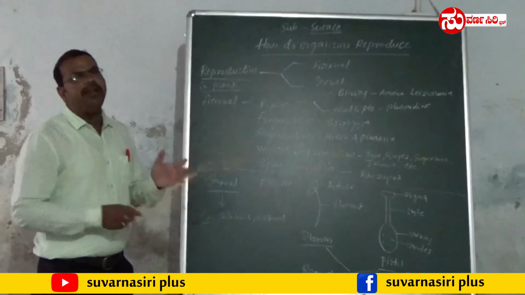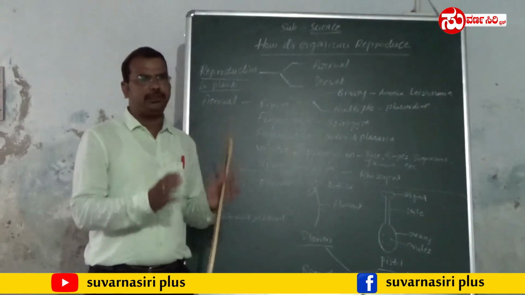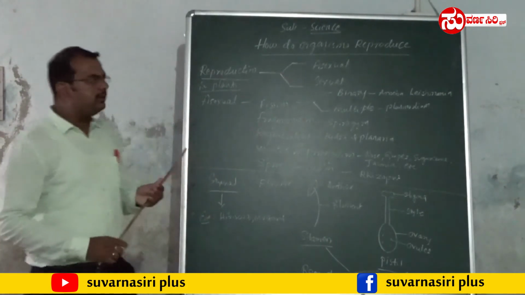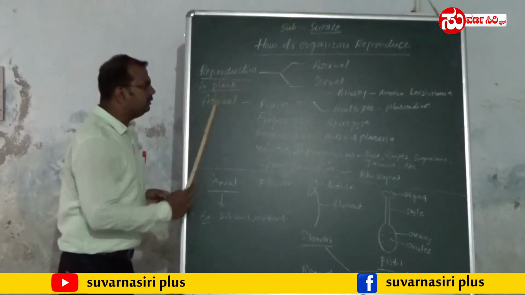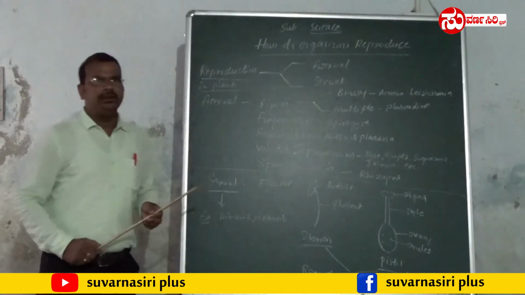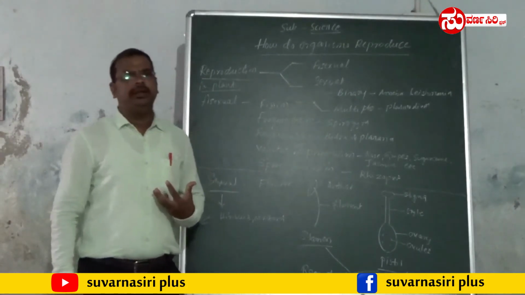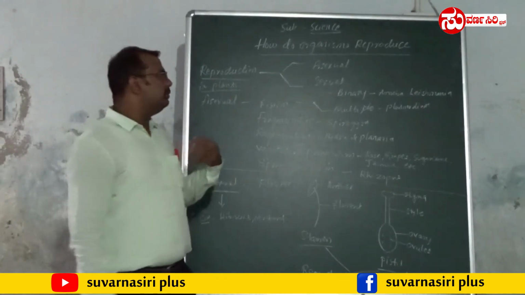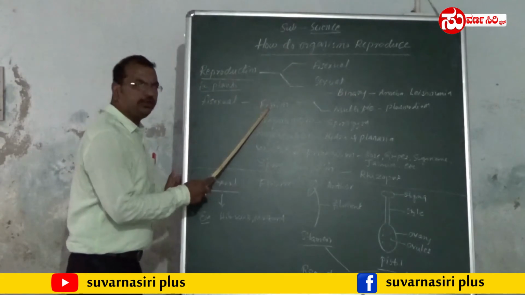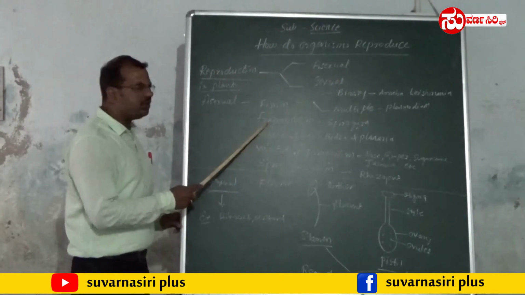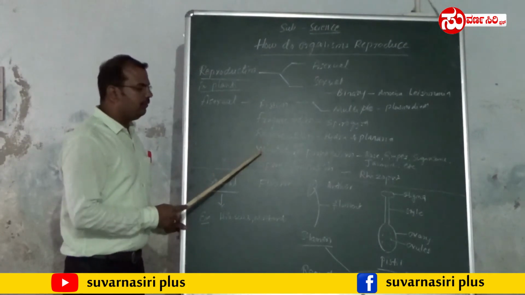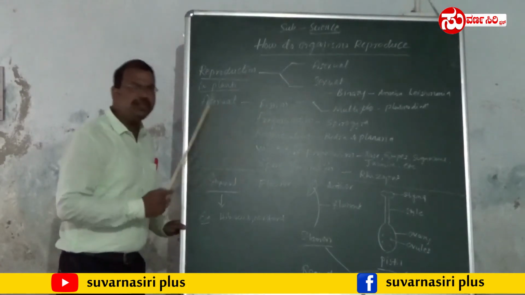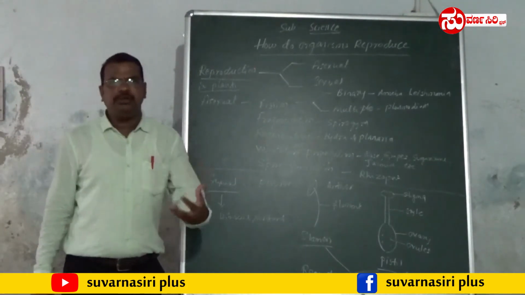Then, how reproduction takes place in plants, that I am going to revise during this session. First off, reproduction in plants by means of asexual. There are different modes through which the plants will reproduce. They are: first one fission, second one fragmentation, third one regeneration, fourth one vegetative propagation, and last one spore formation. By means of all these, the plants reproduce a new individual.